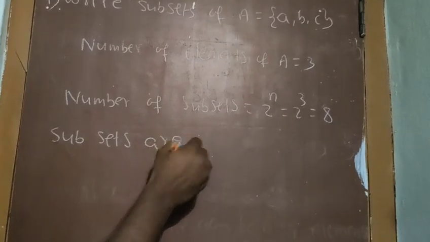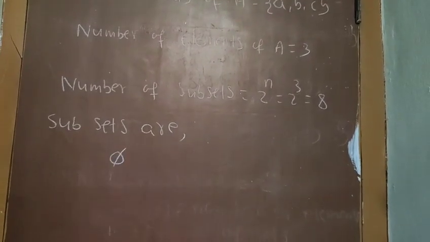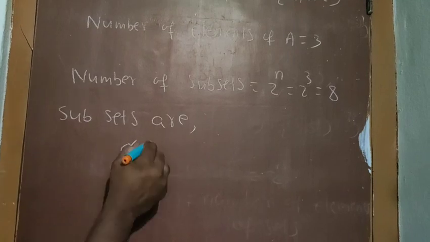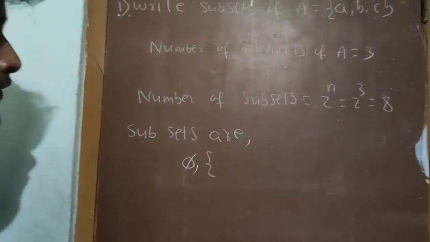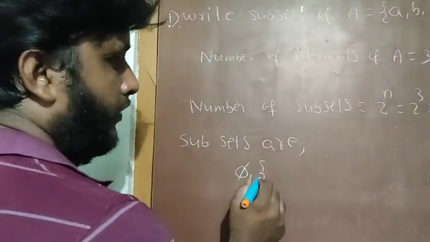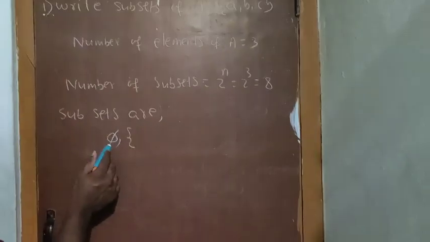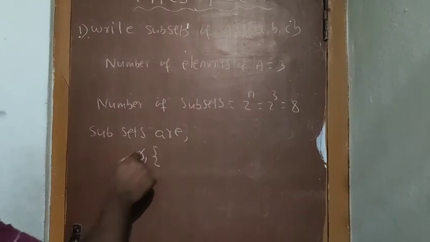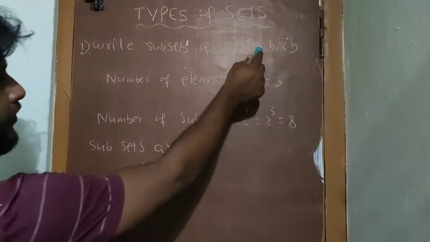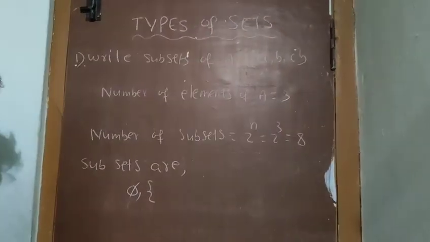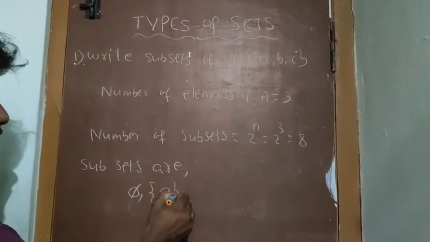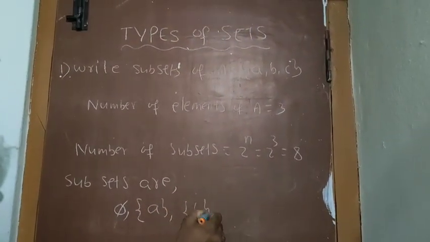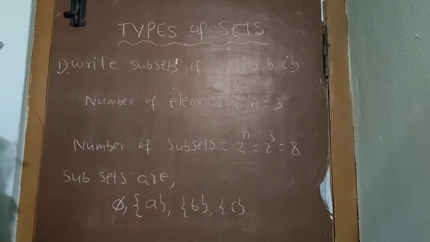So the subsets are, as we have already discussed, the first subset is phi, the empty set. Next we do the singleton sets, or you can write the set itself last, not a problem. So first, phi is the null set, and I will write the set itself at the last. Next I will write the singleton sets: set a, set b, set c.